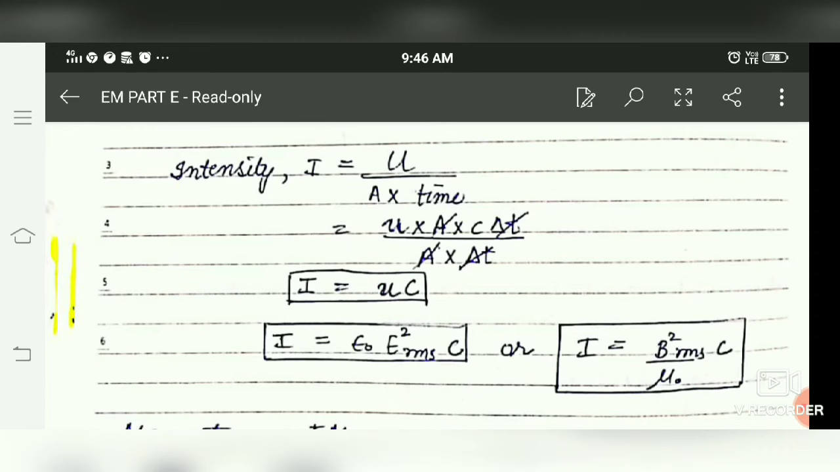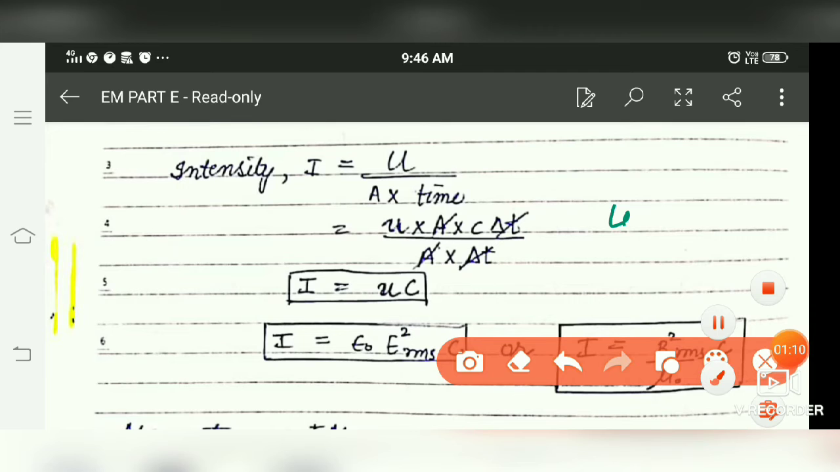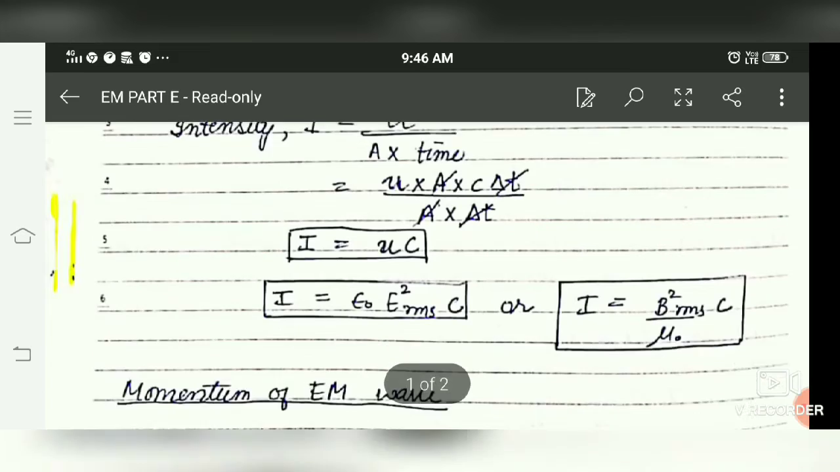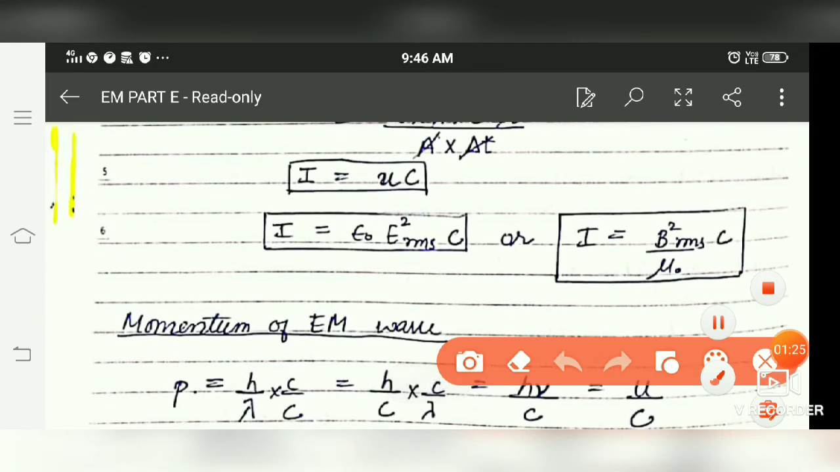Previously we have calculated energy density, that is equal to c epsilon naught E root mean square, or B root mean square, or we can also say this as E naught square by 2. Previously we have calculated the value of energy density is equal to this. So when we substitute the value, we get intensity is equal to, either in terms of electric and magnetic field, like this.